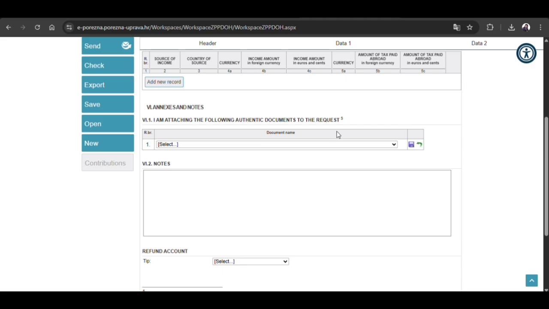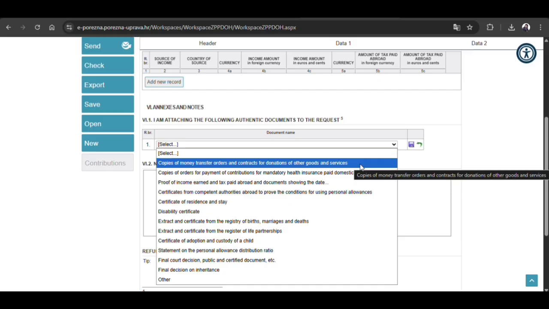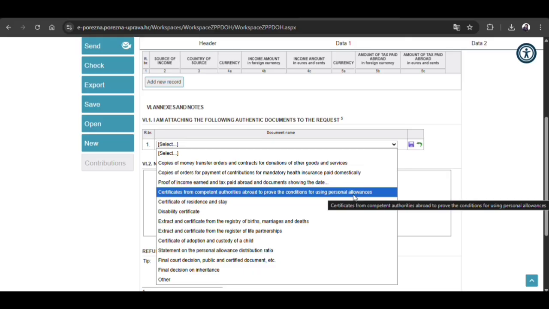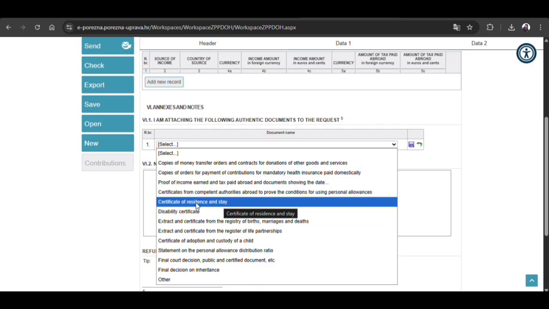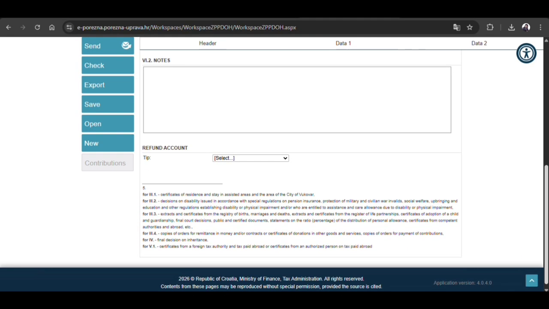And next one, if you have any other documents, special documents for taxes or something, they have a lot of certificates. In my case, I am going to upload only one certificate, that is the certificate of residence and stay. So this is the column I can upload. Other than that, I don't use anything. So if you fall in this criteria, you need to upload it.